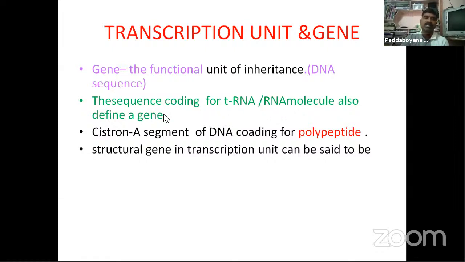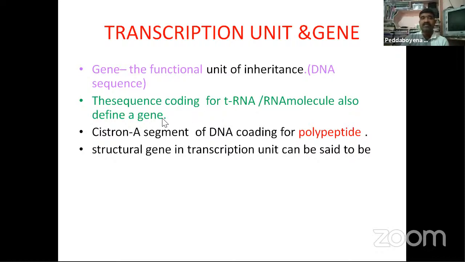This definition is also correct. The functional unit of inheritance is called a gene, and the sequence coding for tRNA or rRNA molecules is also defined as a gene.